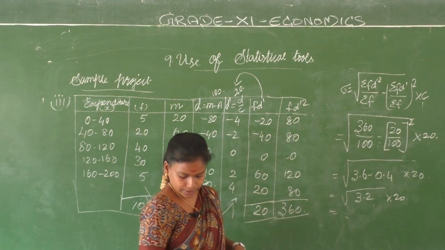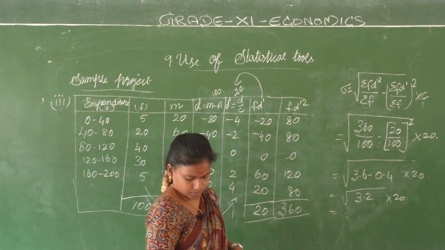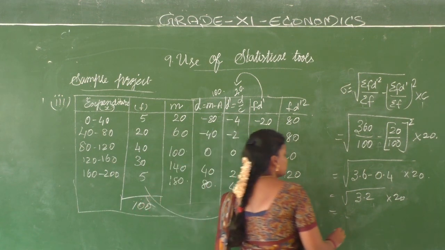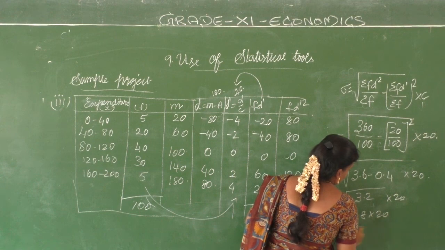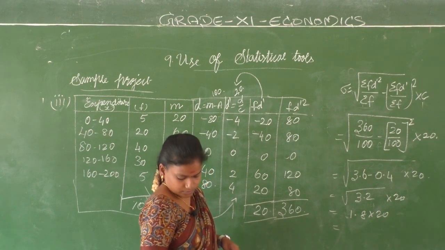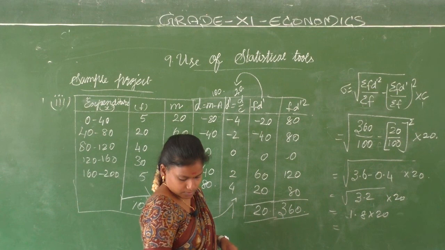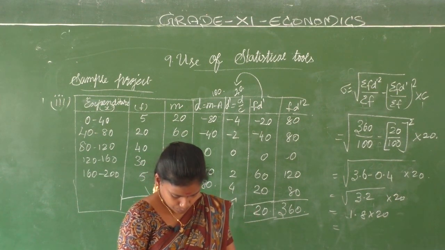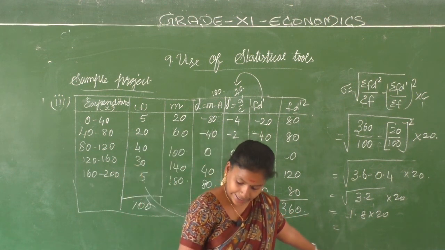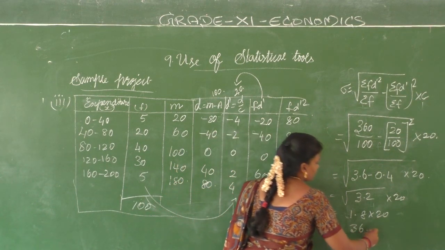What is the root of 3.2? Root of 3.2 is 1.8 into 20. 1.8 into 20 is equal to 36.